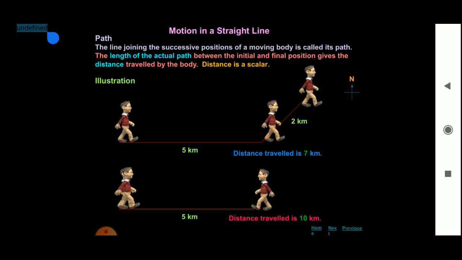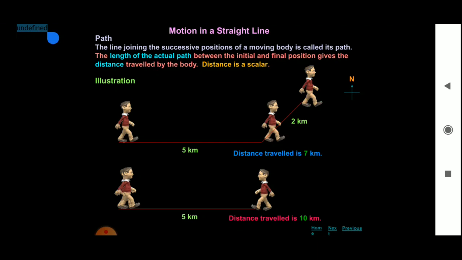Now, in the illustration, we can see a man walking from point A to B, a distance of 5 km. Again, he is moving north from point B to C, a distance of 2 km.